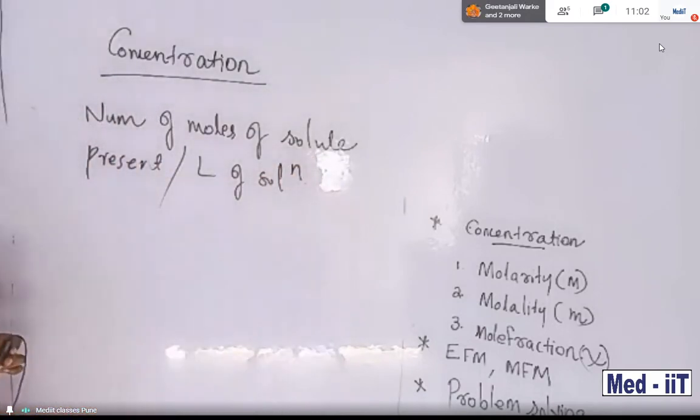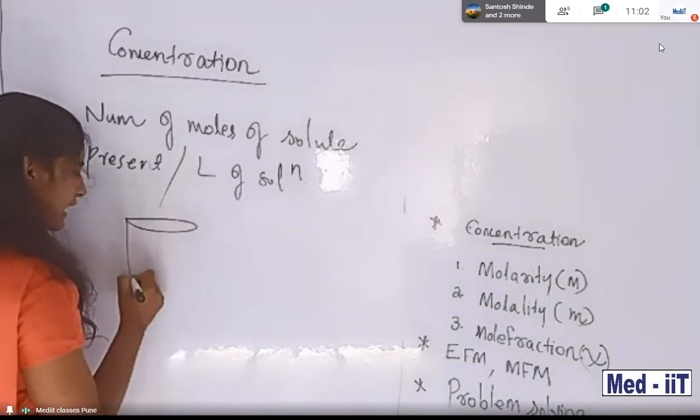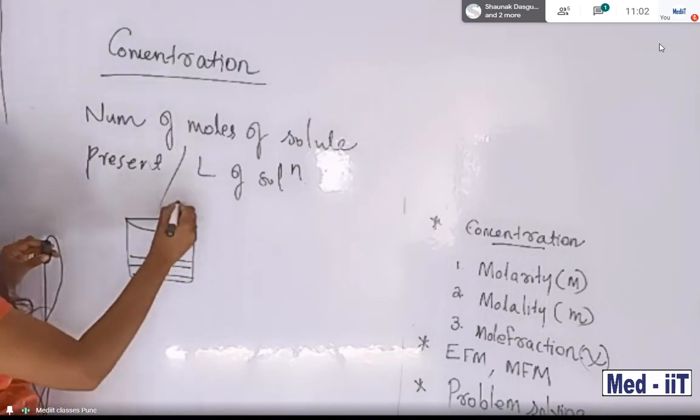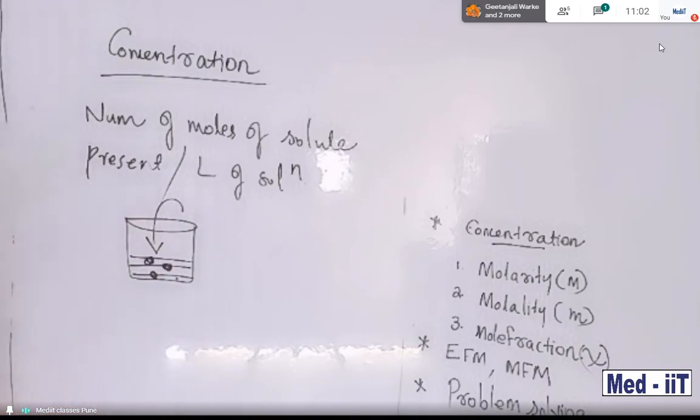Suppose in a beaker the solvent molecules are present, and we add solute molecules. How many solute molecules are present in it? This is called concentration.